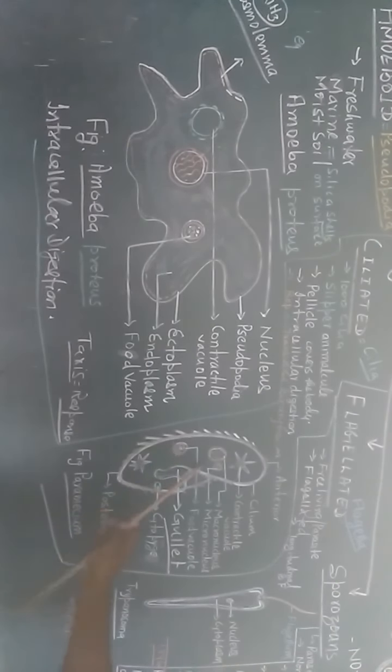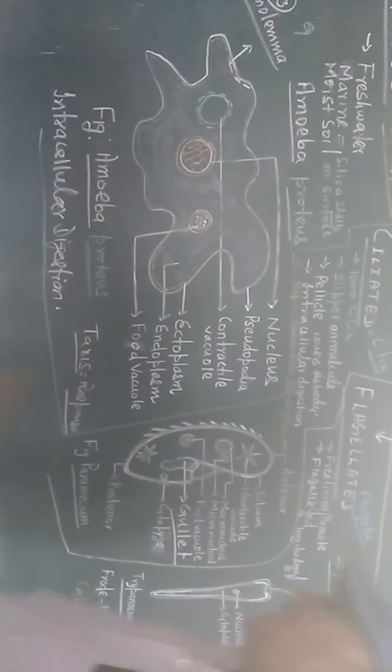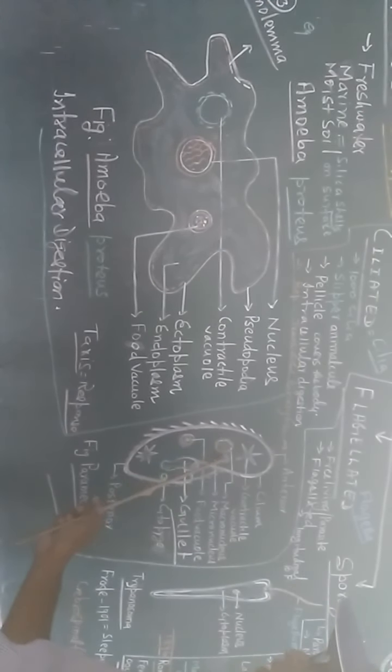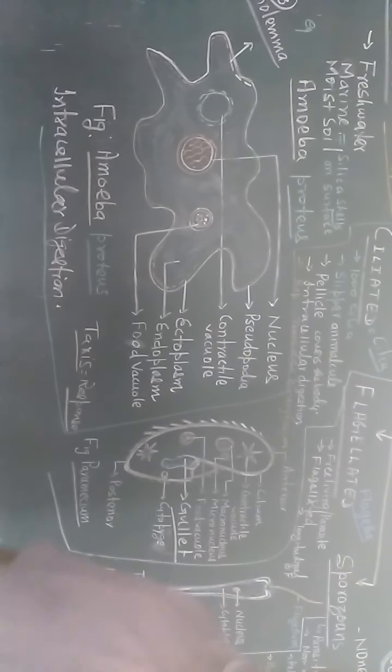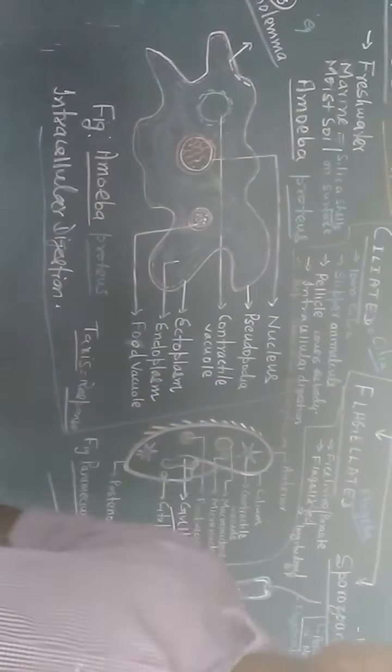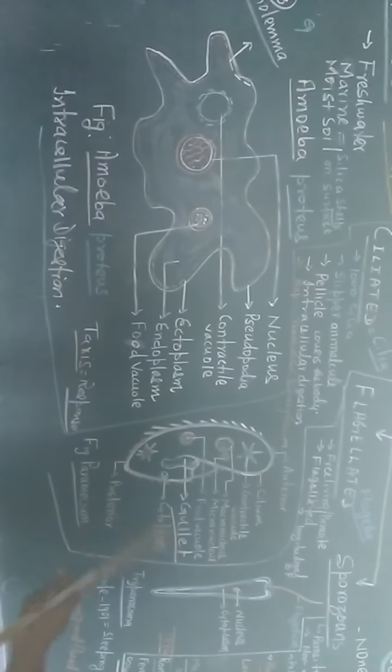The most important point here is that they have two nuclei, one macronucleus and another micronucleus. Contractile vacuoles help in osmoregulation. Since they are aquatic organisms, excess water entering the body is removed, and waste is also got rid of.